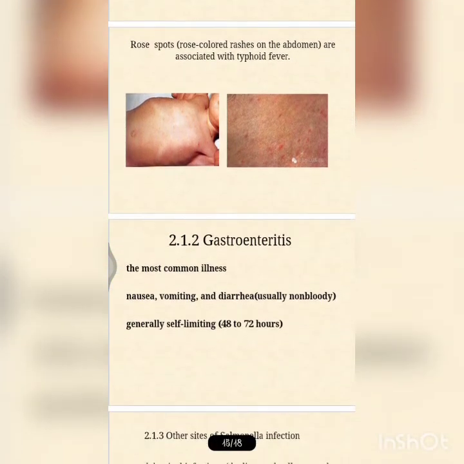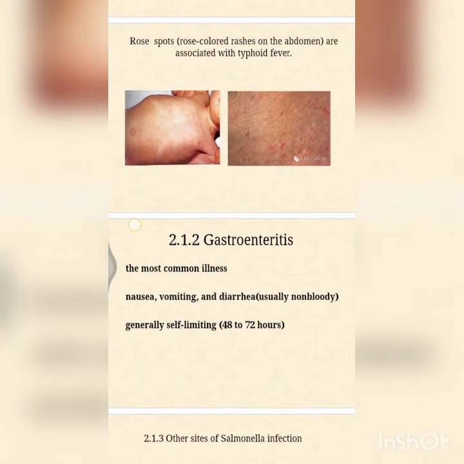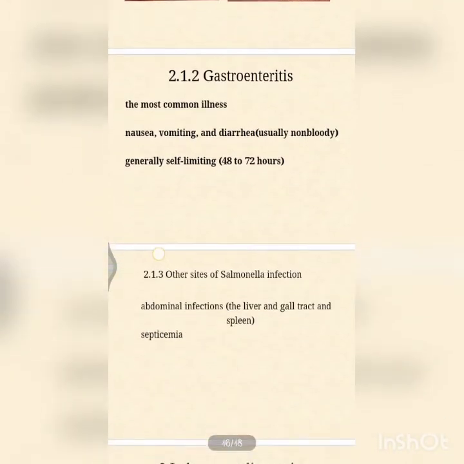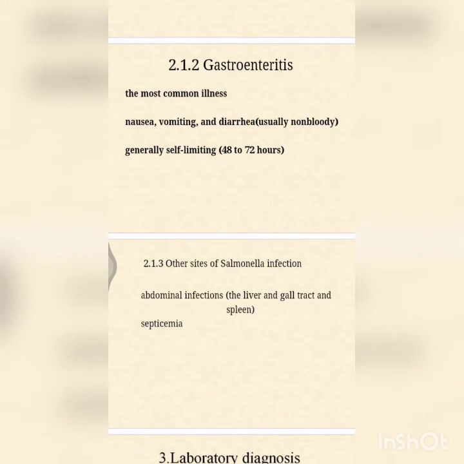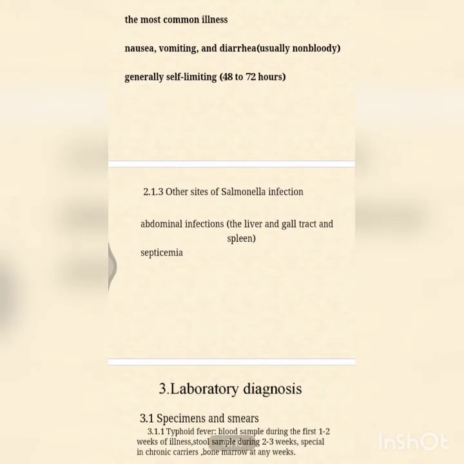And next, gastroenteritis, the most common illness: nausea, vomiting, diarrhea, usually non-bleeding. So this we need to remember, gastroenteritis is usually non-bleeding and generally self-limiting up to 48 to 72 hours. And other sites of Salmonella infection are abdominal infections like liver, gall tract and spleen, and also causing septicemia.